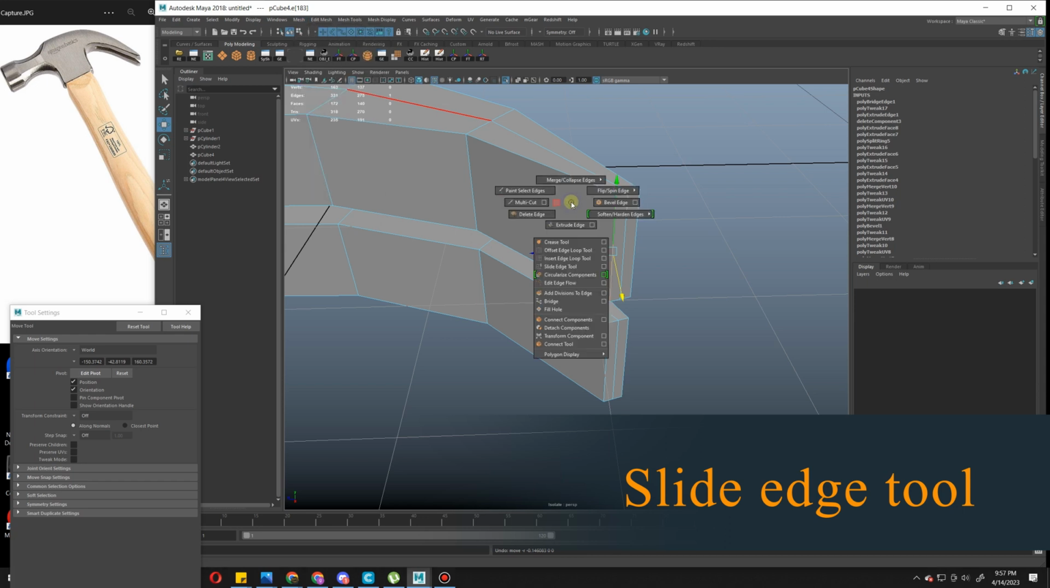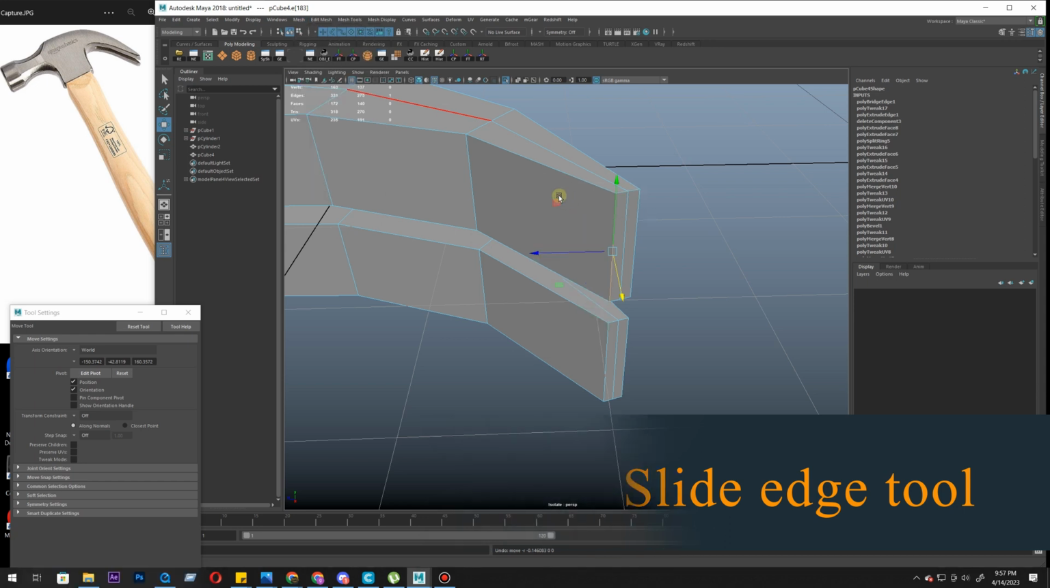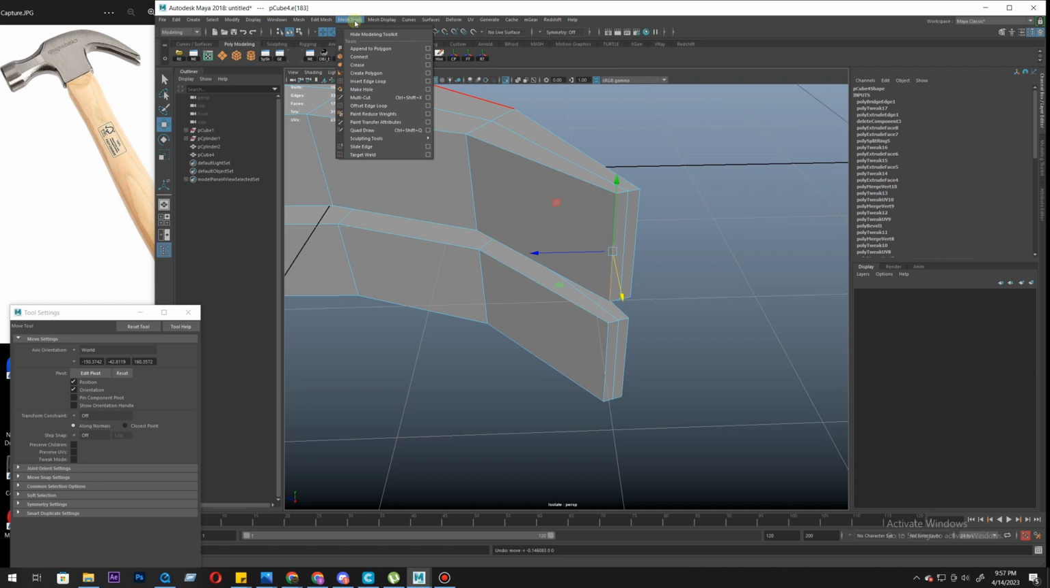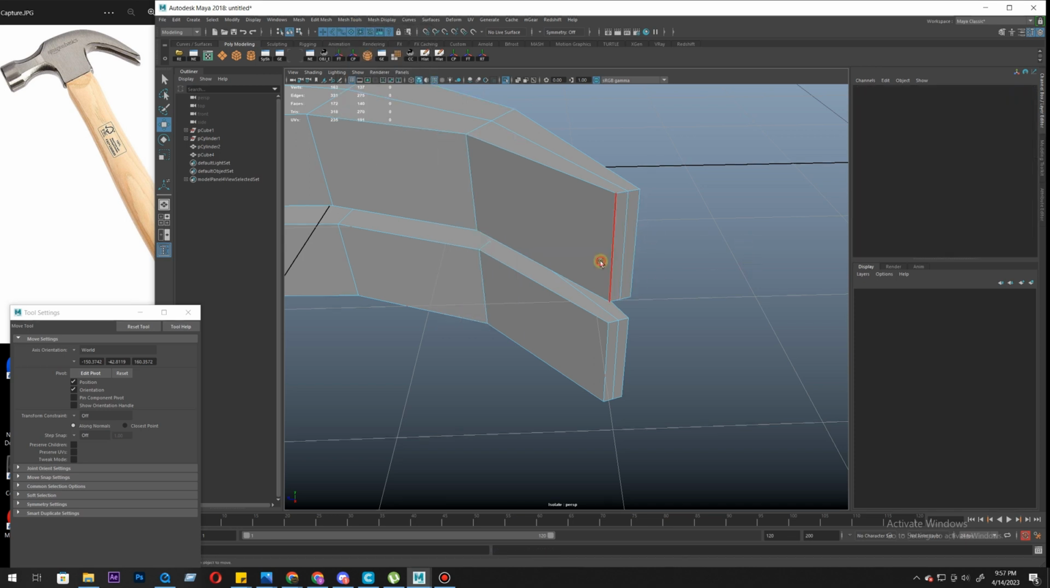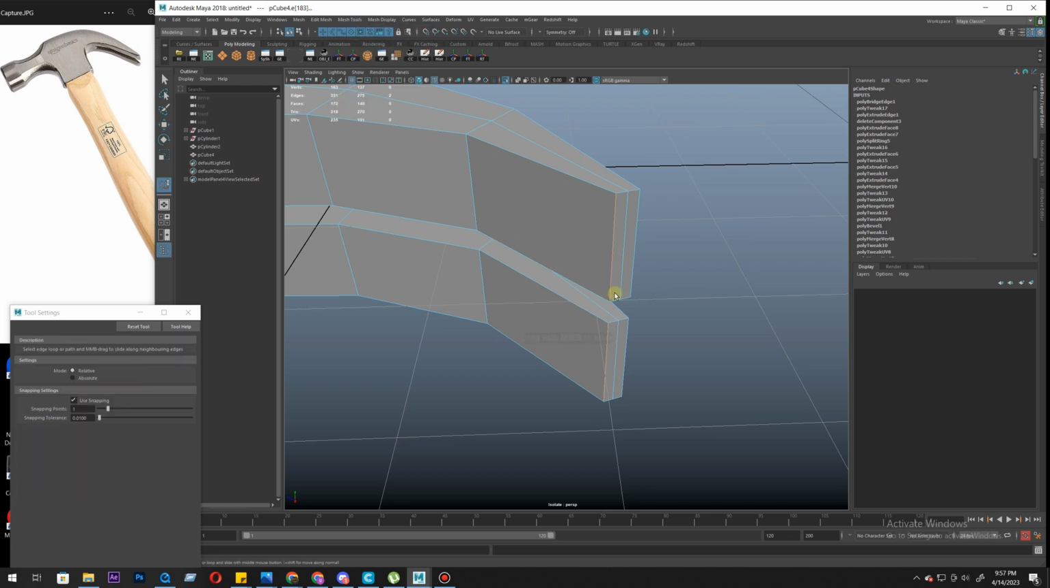Mesh. There has to be somewhere in this slide edge. Here it is. So let's select the edges, mesh tool, slide edge.